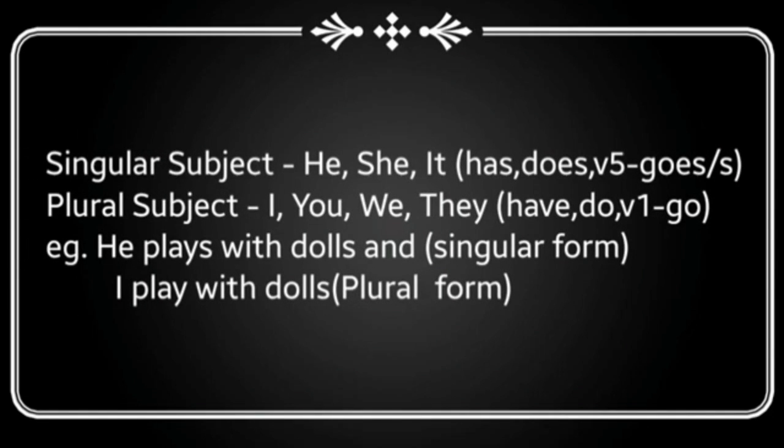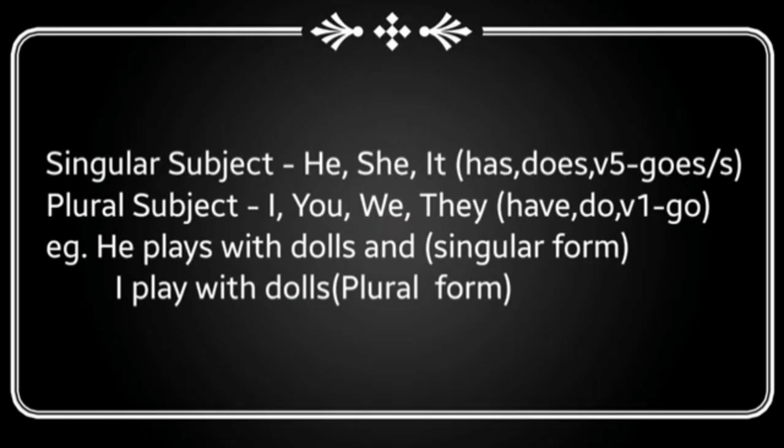Here is the chart of singular and the plural subject. We should follow this rule while forming sentences in the tenses. Here, he, she, it is a singular subject. I, you, we, they are plural subject. We have to use has for singular subject and have for plural subject. In the same way, does for singular and do for plural. For the negative sense, we should use doesn't in the singular subject and don't for the plural subject.